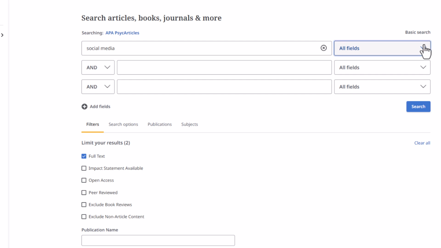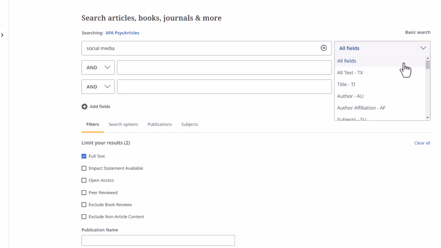You can select a specific field to search in, such as title, author, or publication. I'm going to select subject. Notice that there is an option for subject and also subject exact. Subject exact has the DE label for descriptor. To use this limiter, you will need to use the APA Thesaurus of Psychological Index Terms. Details on using the APA Thesaurus are covered in another video. For this example, I'm going to use the regular subject limiter.